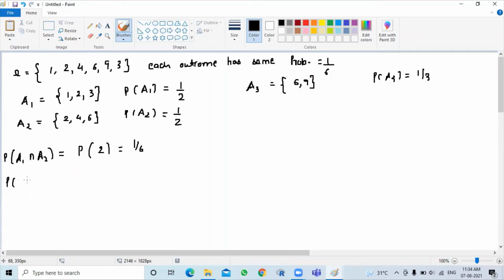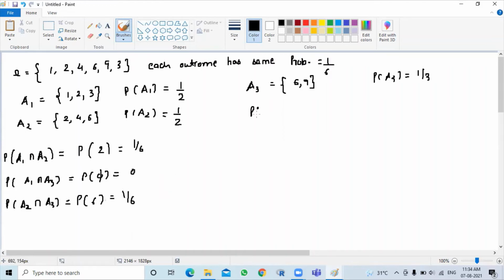Similarly, the probability of intersection of A1 and A3. The intersection between A1 and A3 is nothing, so the probability of this is 0. And then the probability of A2 intersection A3: what is common between A2 and A3 is 6 only. So the probability of occurring of 6 is 1 by 6.